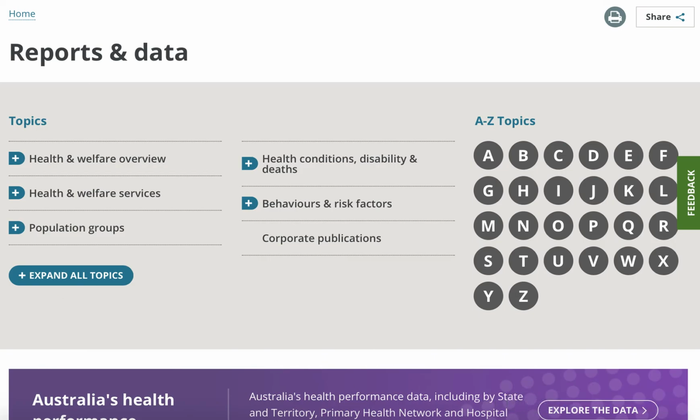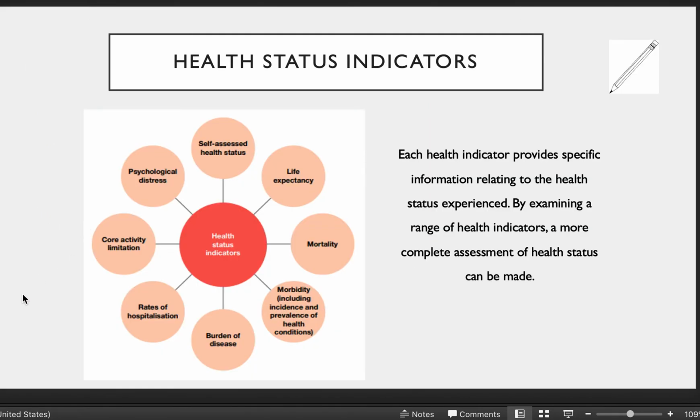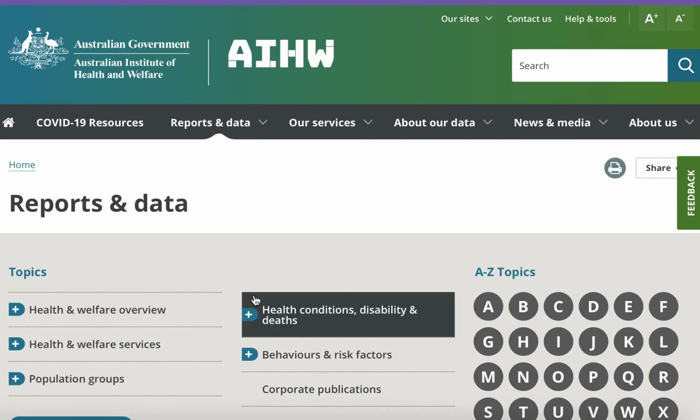What I want you to keep in mind when you're doing this is, sorry, I'm just going to open up this original diagram here. When we are looking at the status of health for an individual or a population, and this is an Australian website, so we're looking at a population here, each of these factors that I've been through in a slow, methodical form helps us get an indicator as to what the health status of Australia actually is. And this is what I'm now asking you to do: go back to this website and find out, what do you think Australia's health status is?